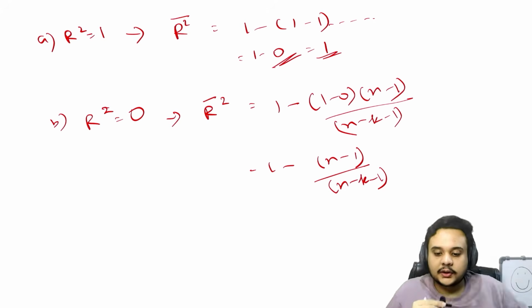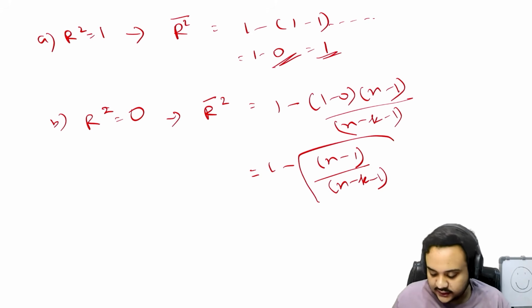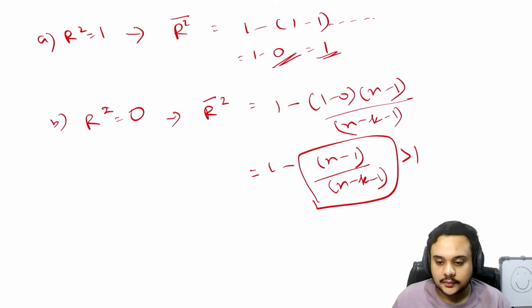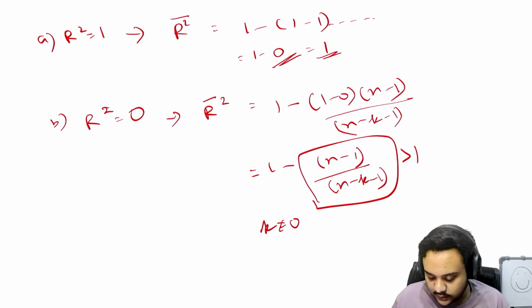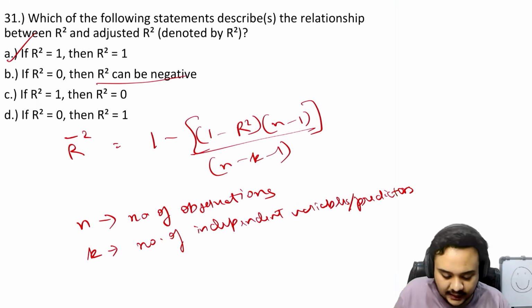Now can this value be greater than 1? Obviously it can. Whenever k is not equal to 0, this value is going to be greater than 1, so the whole thing is going to be negative. So this is absolutely correct.